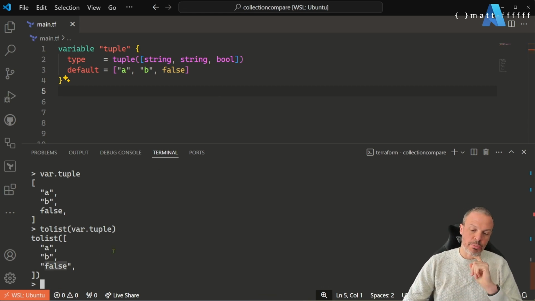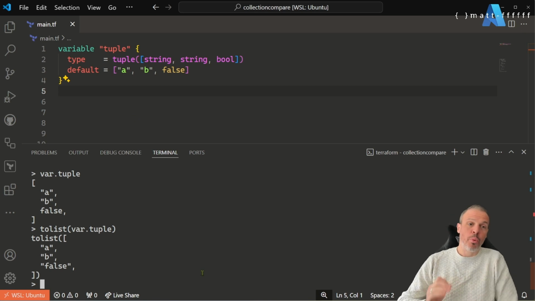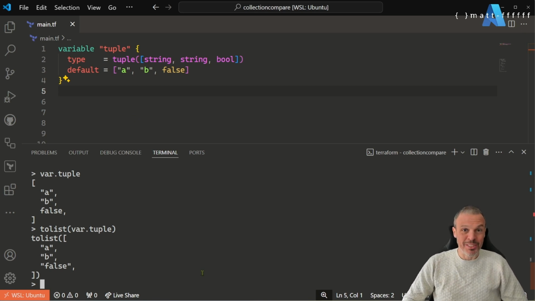It has changed the Boolean to a string because all values in a collection, in a list, have to be of the same type. Whereas in a tuple, you can have basically any type you like in whatever order. But the tuple has to be that or nothing. You can't just add stuff on. So lists and tuples are somewhat interchangeable as long as there is an implicit type conversion between the tuple schema and the list member. That makes sense?